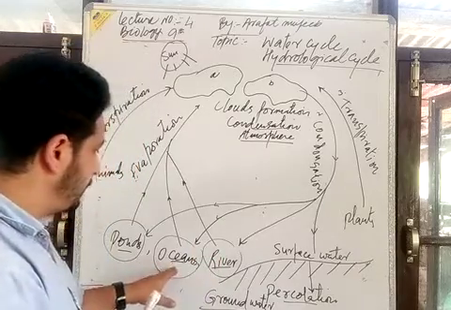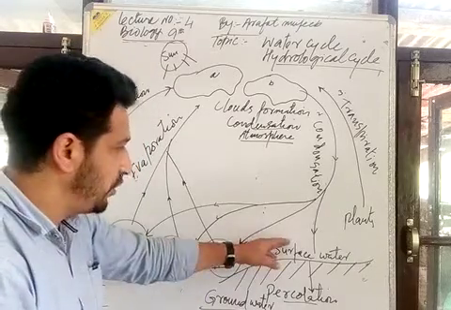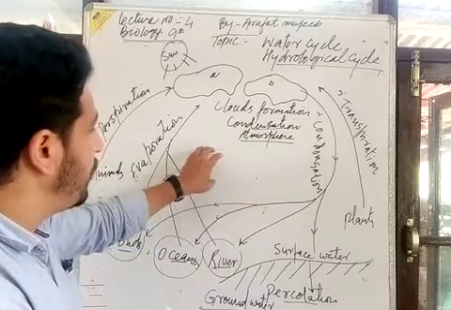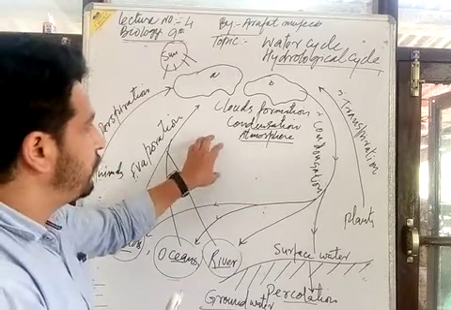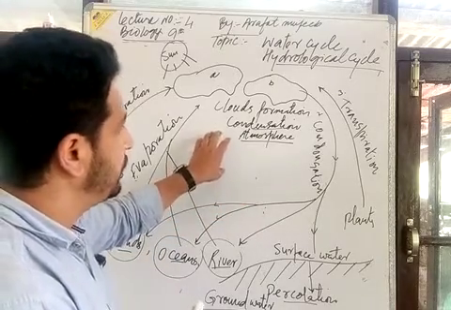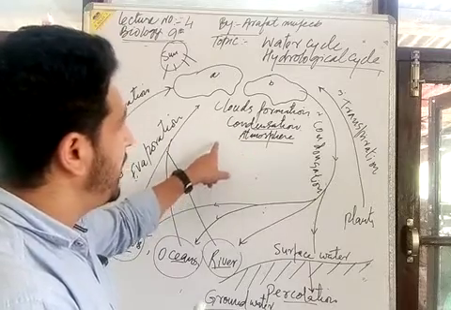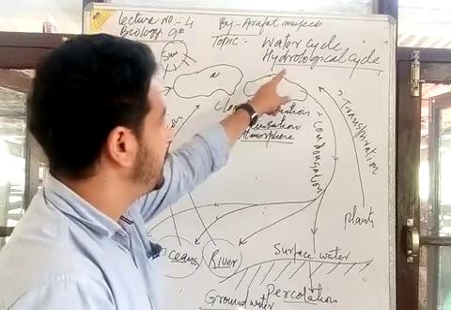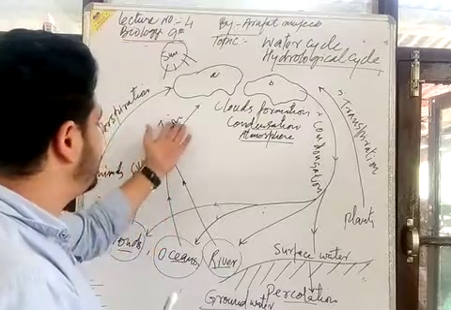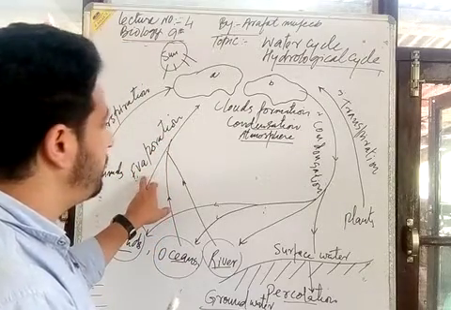And the oceans, rivers, ponds, surface water are a major source of water circulating and contribute toward the hydrological cycle. Here is the generation of water by the process of evaporation.